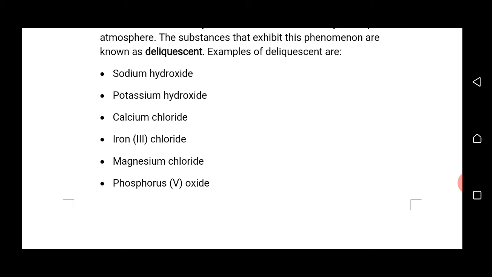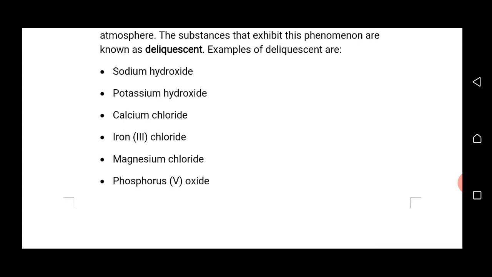Examples of deliquescent substances are sodium hydroxide. If you take a pellet of sodium hydroxide and expose it to the air for some time, there will be formation of solution.